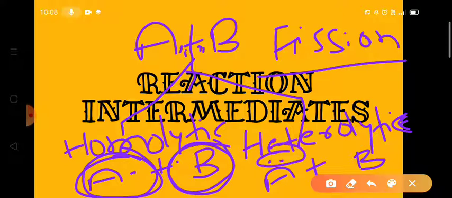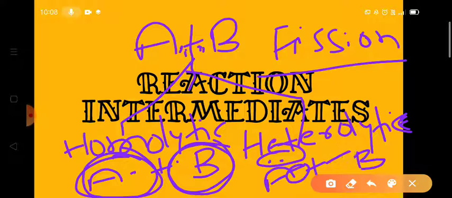As a result, A gets a negative charge and B gets the positive charge. This is known as heterolytic cleavage. Here we get one cation and one anion. So in bond fission, we get free radicals as well as cations and anions.